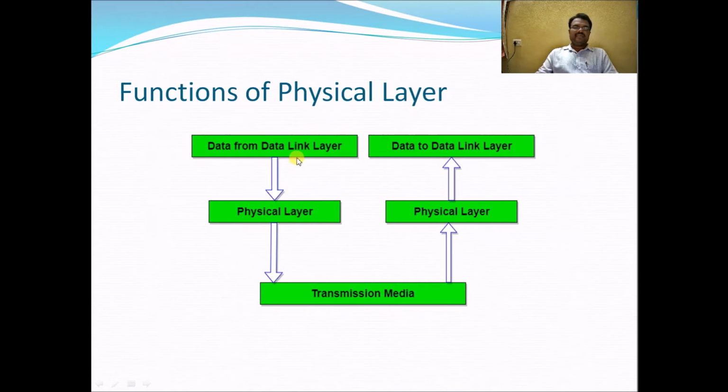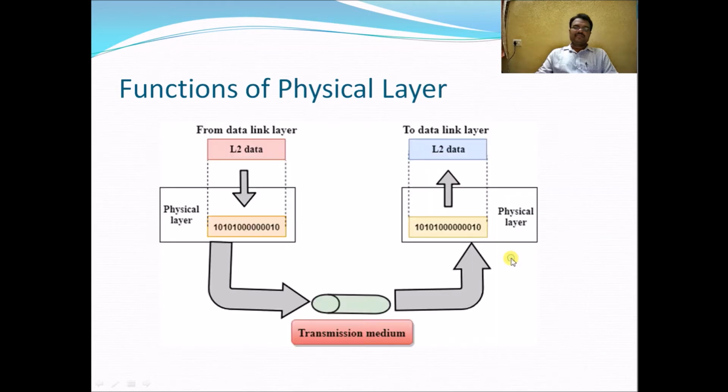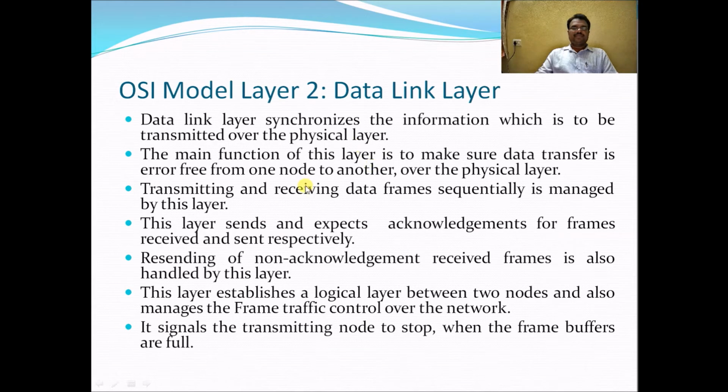Here we can see the data going from the data link layer to the physical layer and to the transmission medium on the host A side. On the host B side, it goes from the transmission medium to the physical layer and from the physical layer to the data link layer. So the data is transferred from the data link layer to the physical layer to the transmission media, and at the receiving end from the transmission medium to the physical layer and from the physical layer to the data link layer.